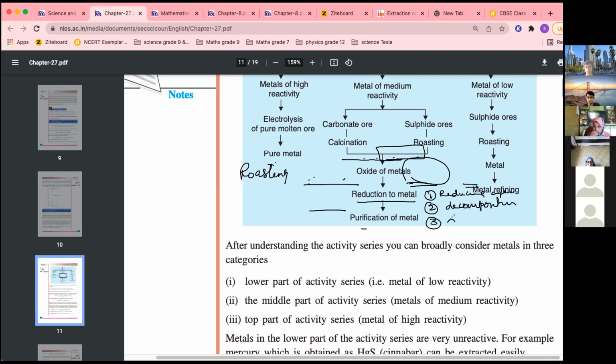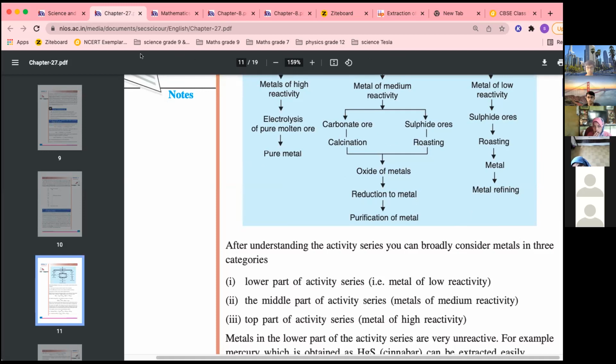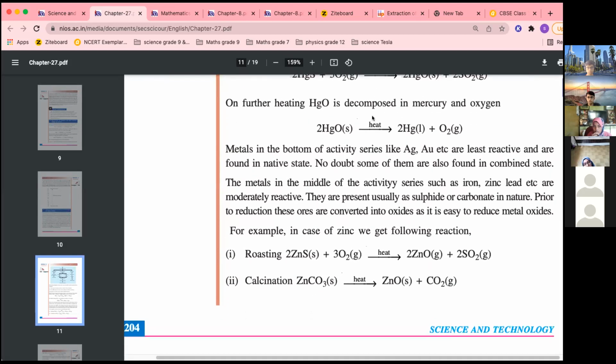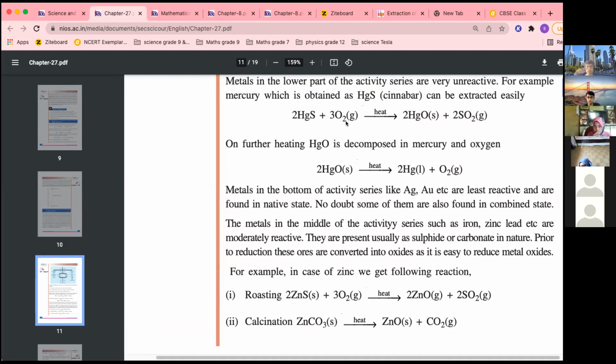And third is displacement reaction. Any one of these reactions can be used to reduce the metal. So these three reactions are explained over here. You can see the first one: metal oxide is roasted in the presence of oxygen, and metal oxide is formed. Metal oxide is reduced by decomposition reaction. When heated, it decomposes, and Hg and O2 get separated.